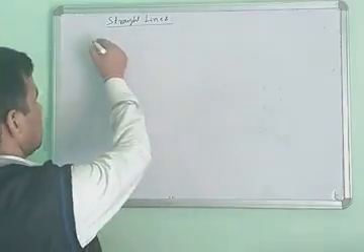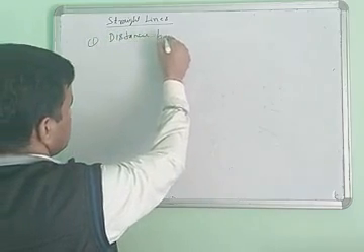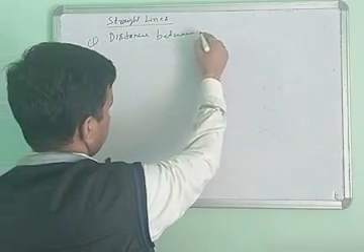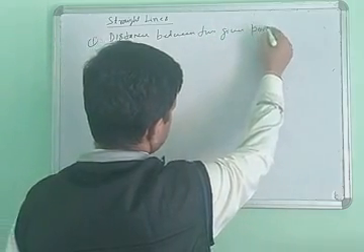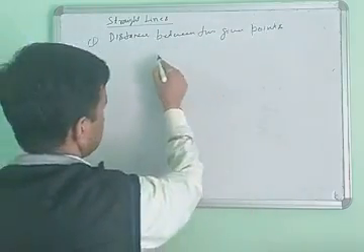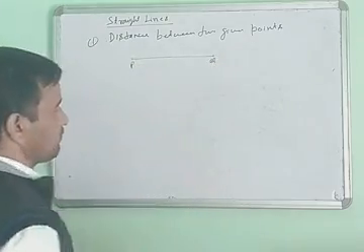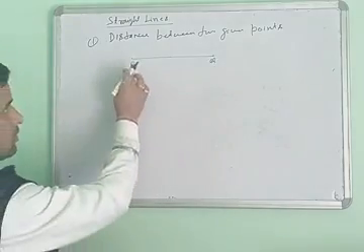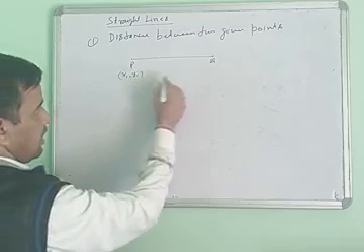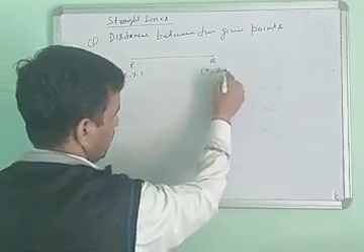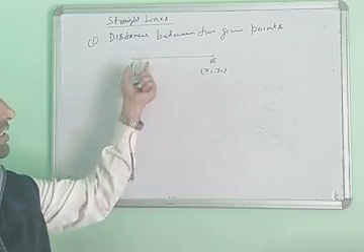So first we will discuss the distance between two given points. Suppose this is a line, with this point P and this point Q. Suppose the coordinates of P are x1, y1 and the coordinates of Q are x2, y2. What is the distance of this line, the length of PQ?